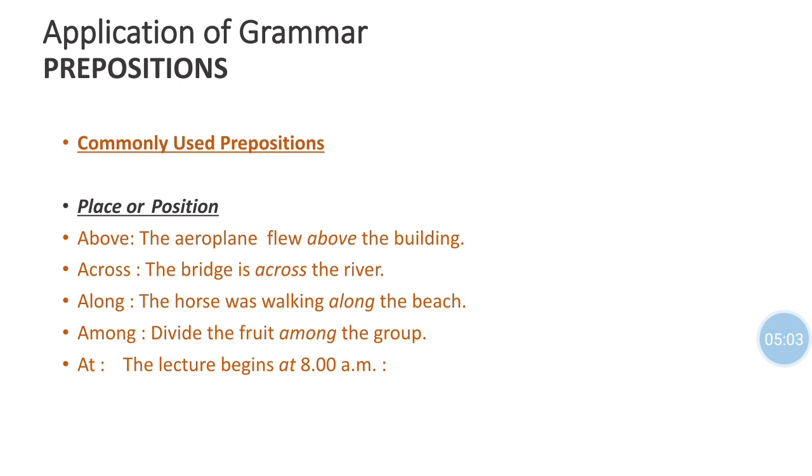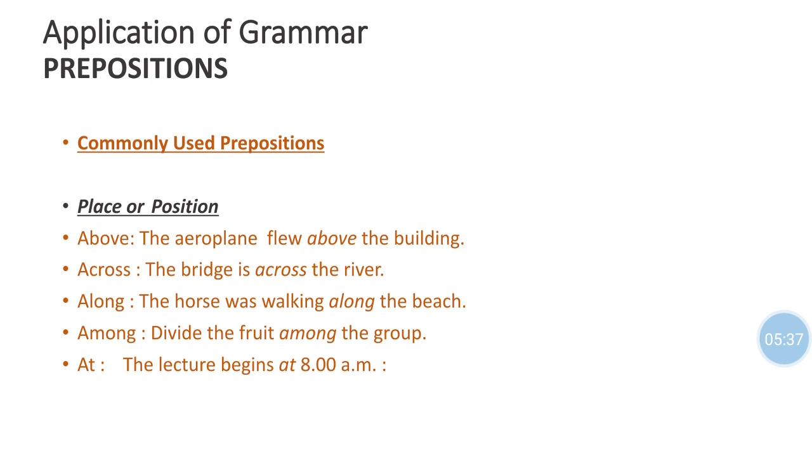Above, across, along, at, away from, behind, below, beside, between, in, on, against, by, from, into, near, up, inside, outside, beyond, over, through, under, within. These are some prepositions which indicate place.